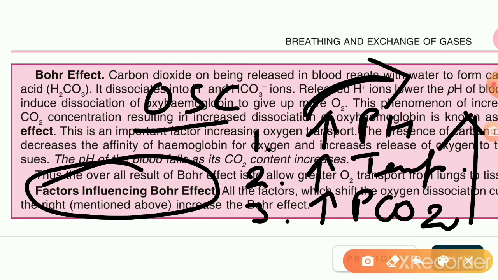What is Bohr's effect? Splitting of oxyhemoglobin into oxygen and hemoglobin at the higher partial pressure of carbon dioxide at lower pH of blood. Clear? Not higher pH, here the pH will be low, at lower pH of blood. That is called Bohr's effect.